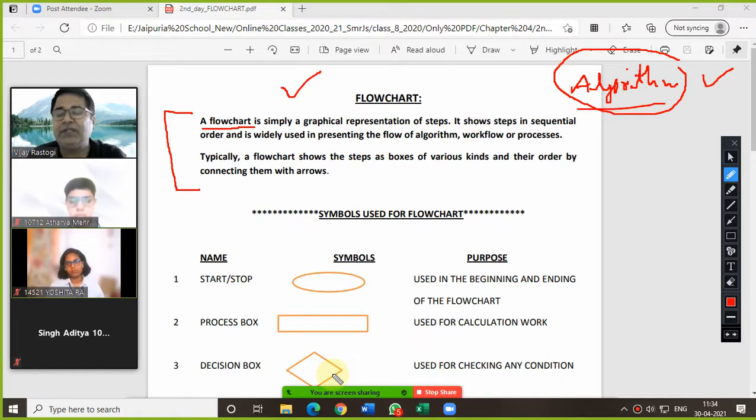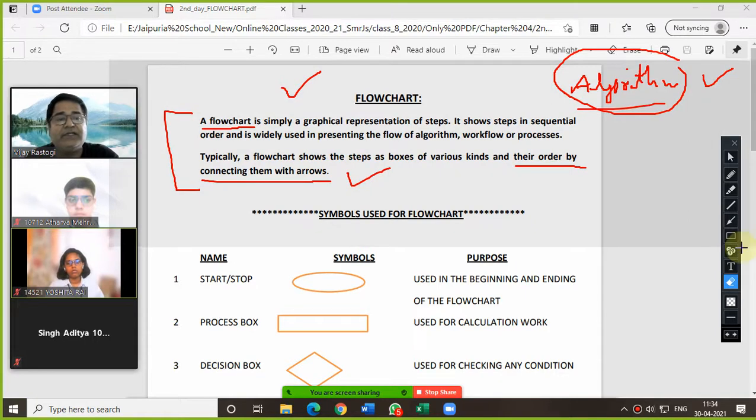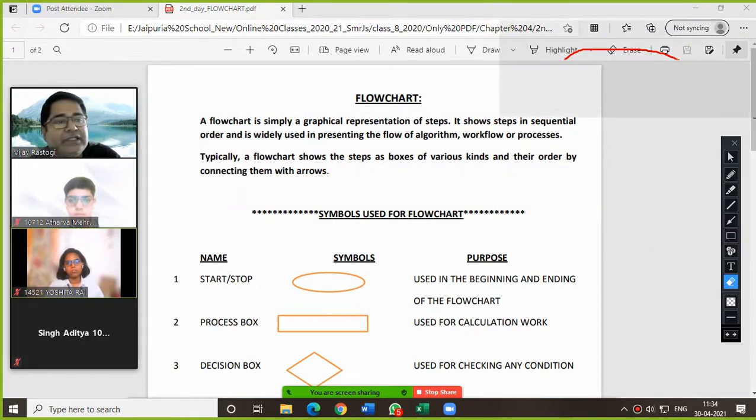Typically a flow chart shows the steps as boxes of various kinds and their order by connecting them with arrows. So in short, the flow chart is a graphical representation of your algorithm. Am I clear? Graphical representation of your algorithm.